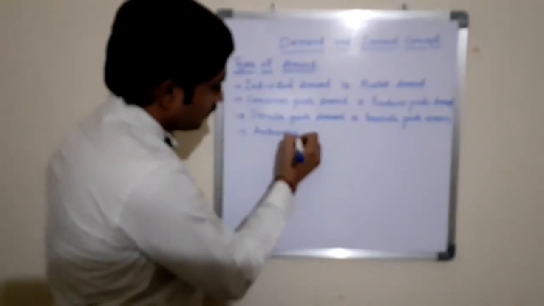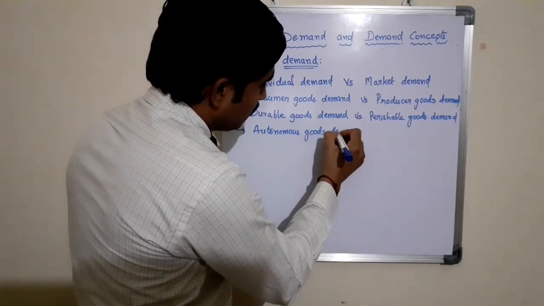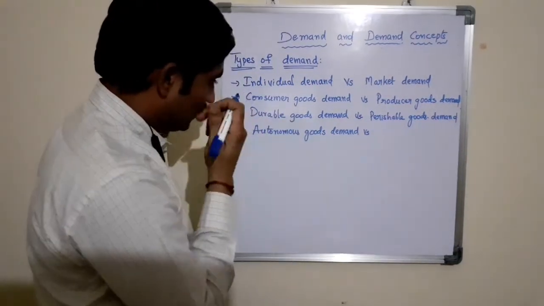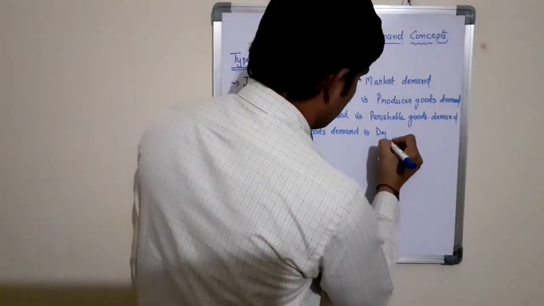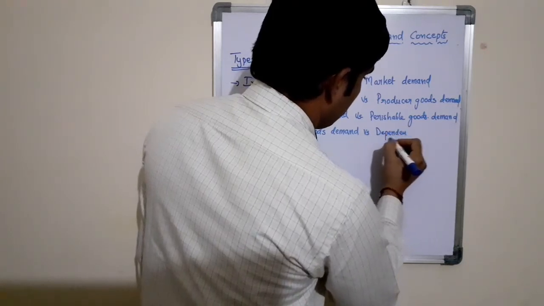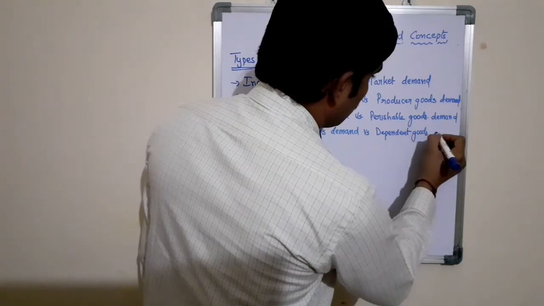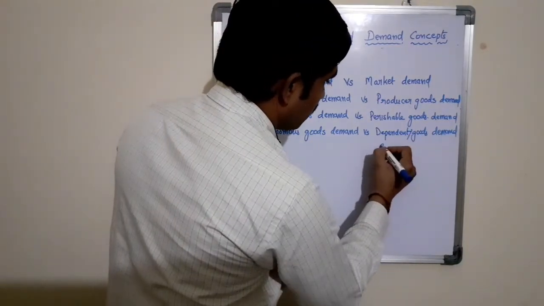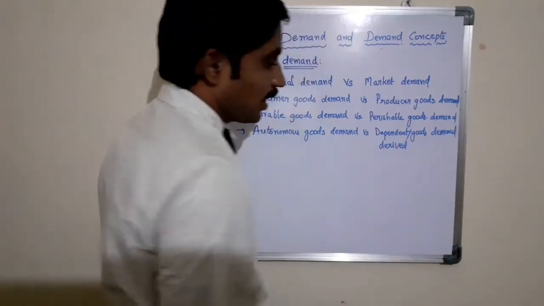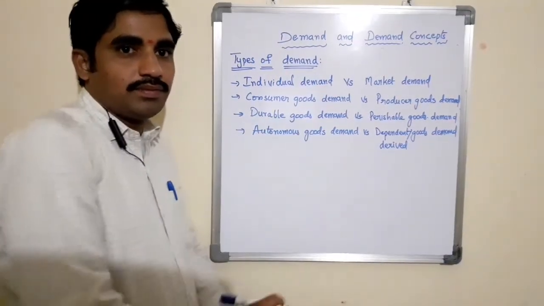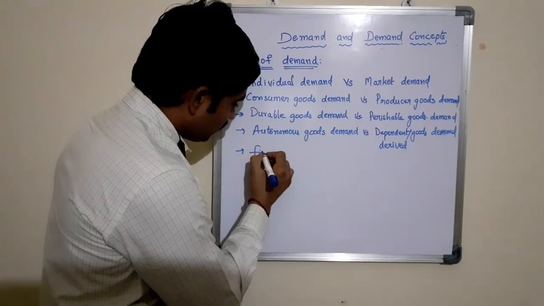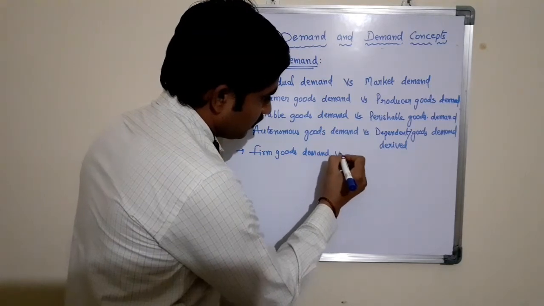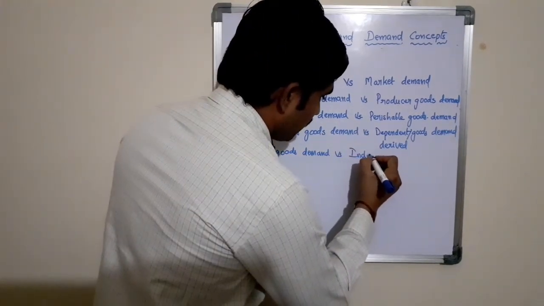Autonomous goods demand versus dependent goods demand, or we can also write derived goods demand.